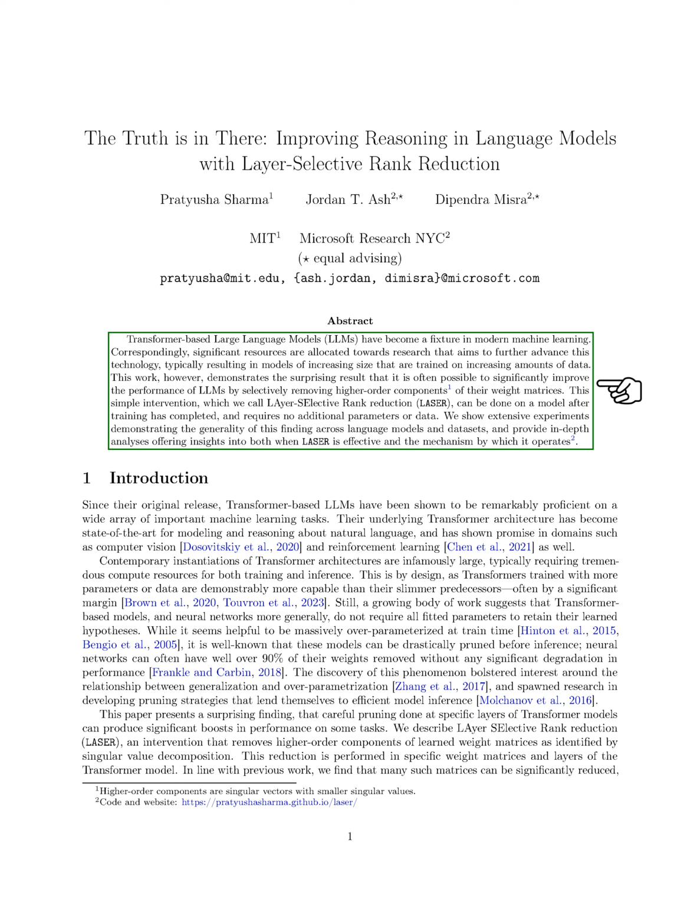This discovery has sparked interest in the relationship between generalization and overparameterization, leading to research into pruning strategies that allow for efficient model inference. In this paper, we present an intriguing finding. Careful pruning at specific layers of transformer models can significantly improve performance on certain tasks. We introduce a method called layer-selective rank reduction, LASER, which removes higher-order components of learned weight matrices identified by singular value decomposition. This reduction is performed on specific weight matrices and layers of the transformer model.